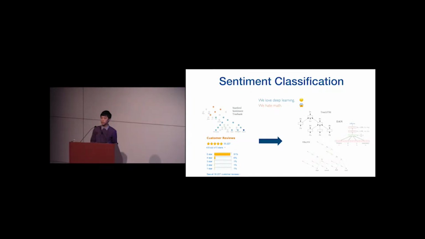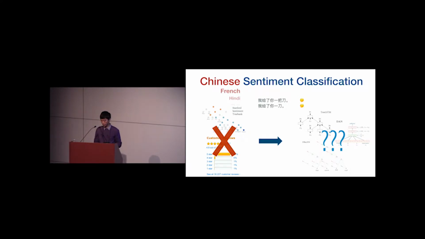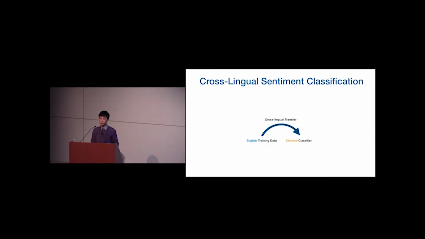But this is not the end of the story, though. A big caveat here is that most of these labeled data is only available in English, and for most other languages, they do not enjoy such an abundance of annotated data, and leaves us the question about what we can do in this case. Well, an active research direction to tackle this problem is cross-lingual sentiment classification, where we try to utilize the abundant annotated data in a resource-rich source language in order to build or improve a sentiment classifier on a low-resource target language.